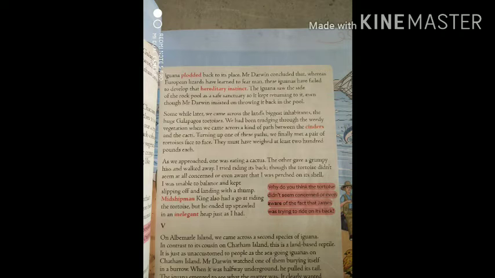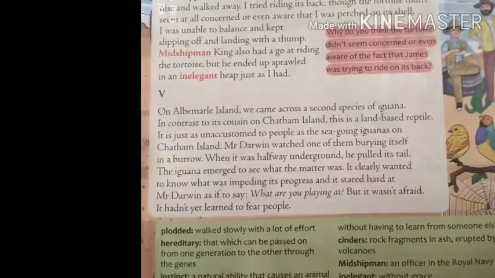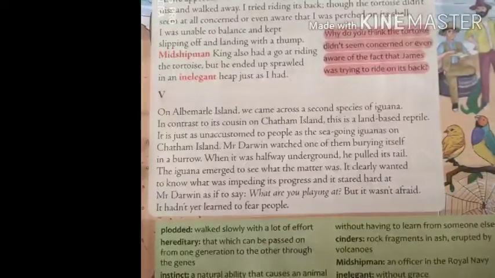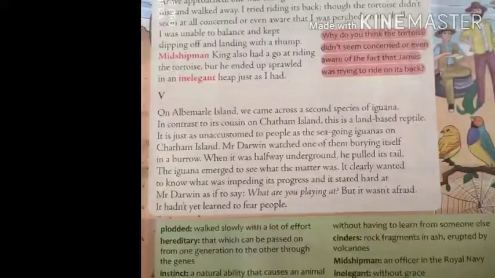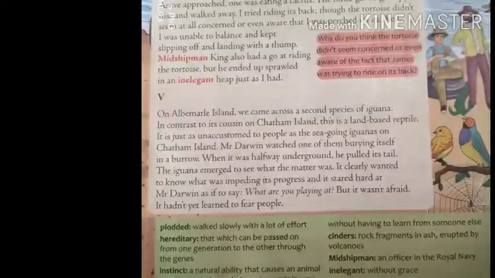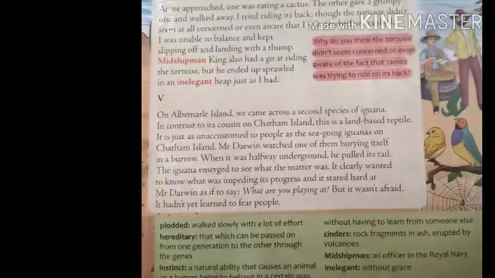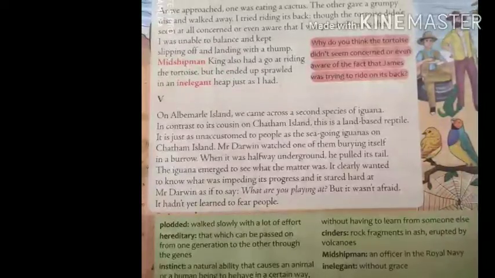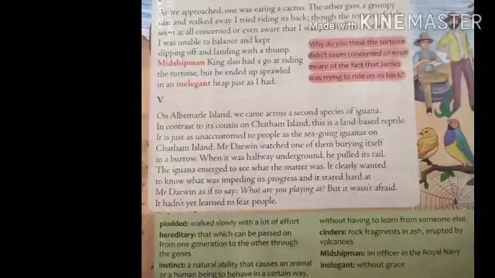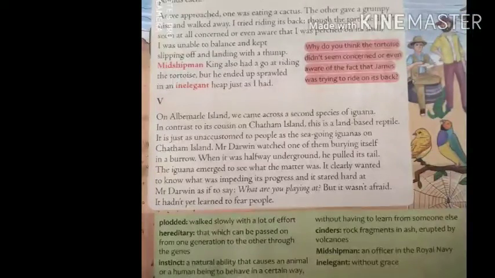So let's see, why do you think the tortoise didn't seem concerned or even aware of the fact that James was trying to ride on its back? The tortoise did not seem concerned or aware of the fact that James was trying to ride on its back because, like the other animals on the island, the Galapagos tortoise too was not used to the company of humans. Moving on, fifth paragraph.